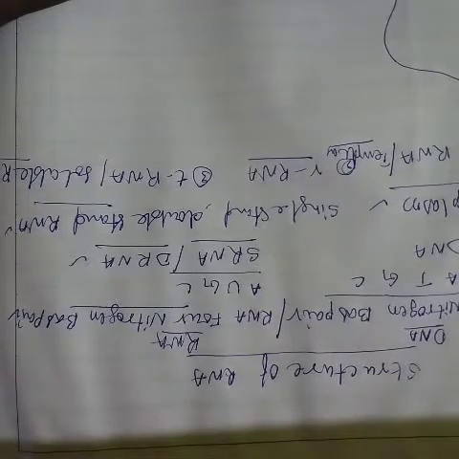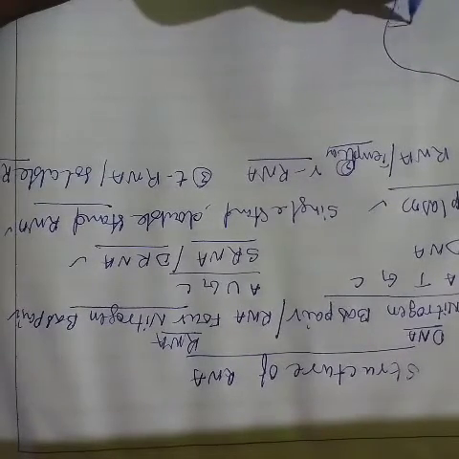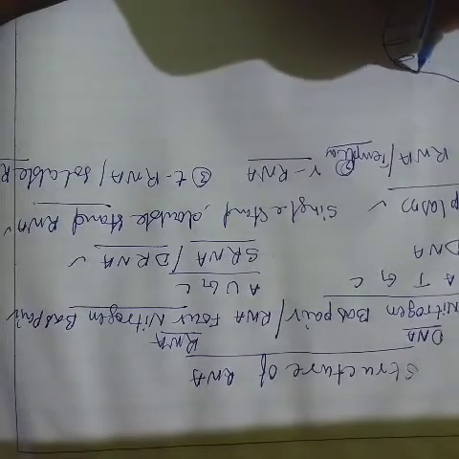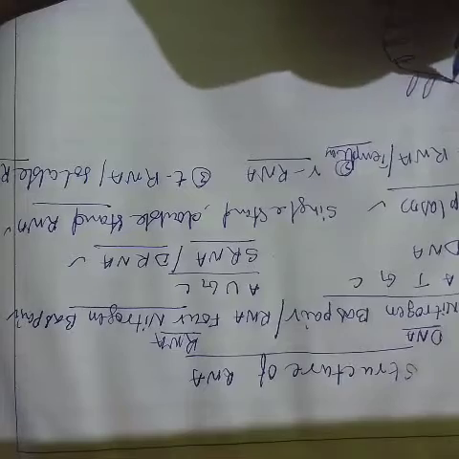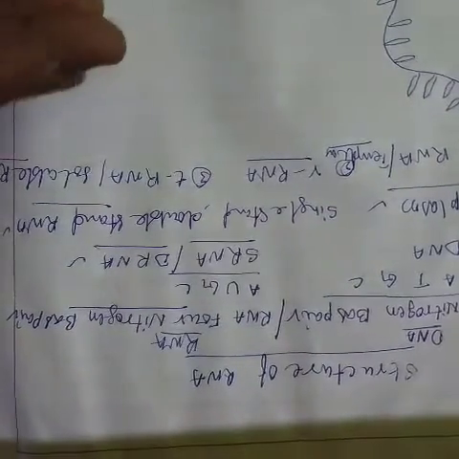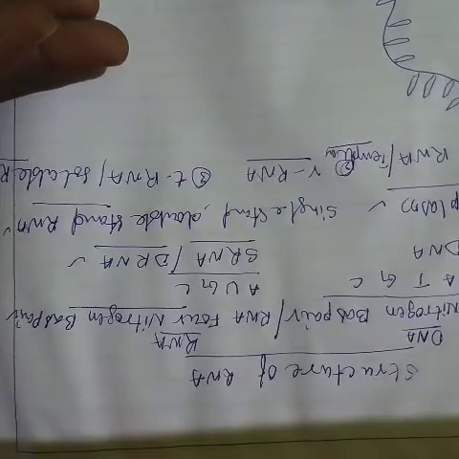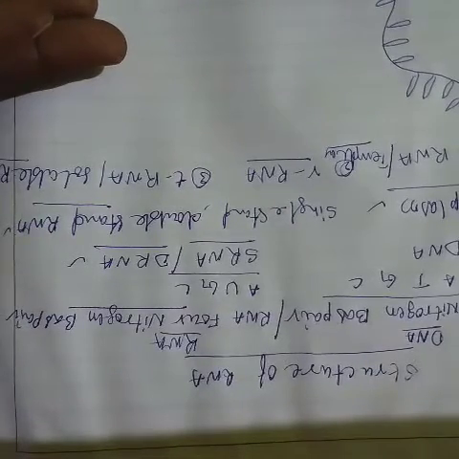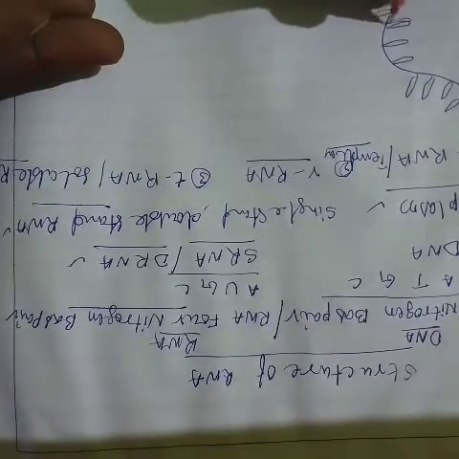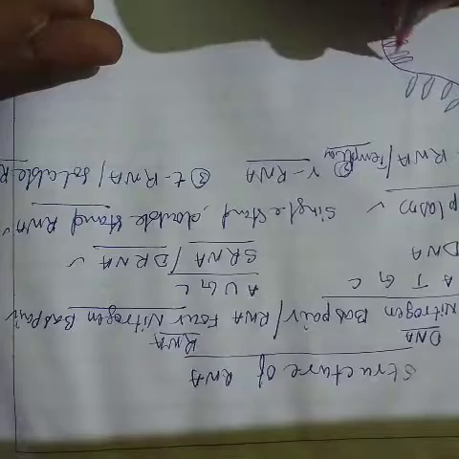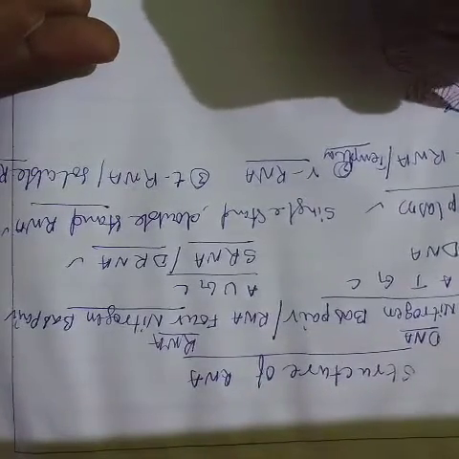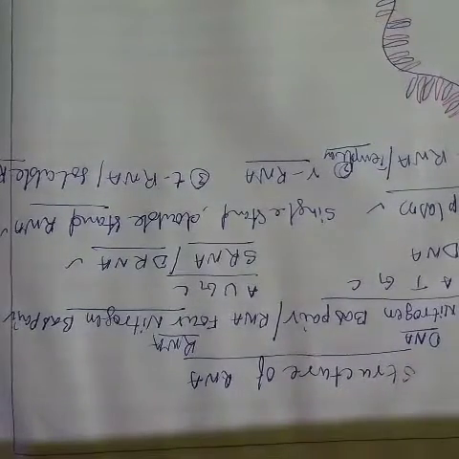So we are observing this structure. This is a nitrogen base.